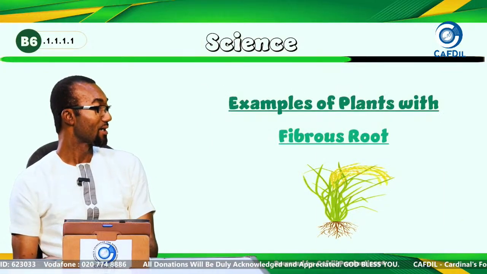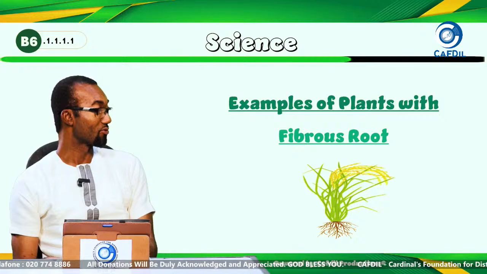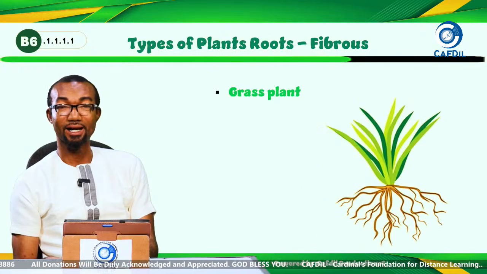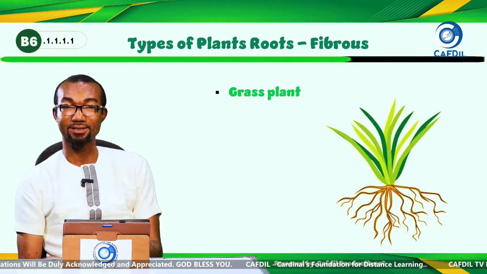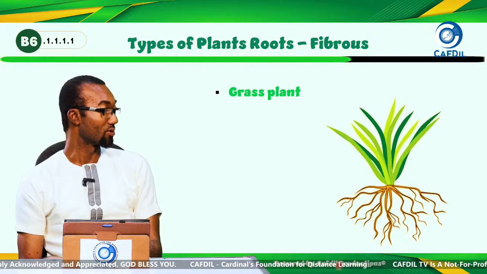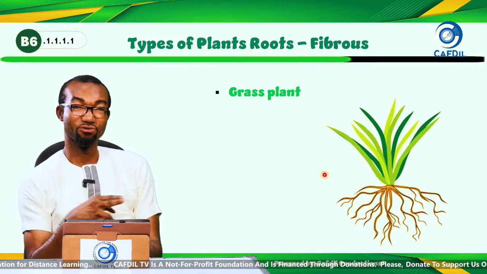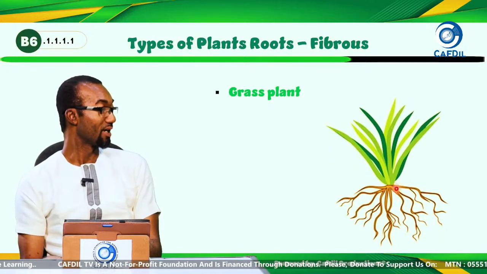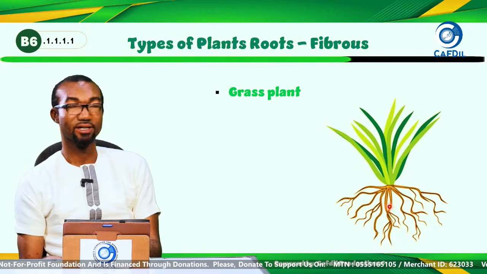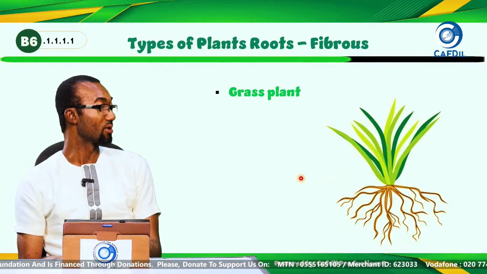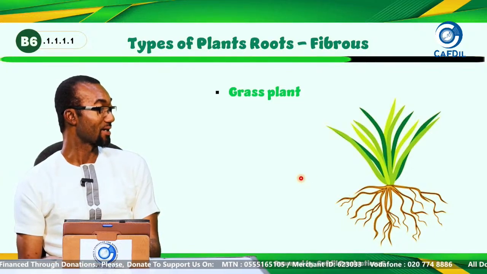Let's look at some examples of plants with fibrous roots. An example is the grass plants, grass. They have fibrous roots. So look at it. This is an example of a fibrous root, grass. No main roots. They are all coming from the base of the stem, not from the main roots. If they had main roots, all these roots would be side roots and root hairs, but they don't have the main roots. So the grass plant is an example.